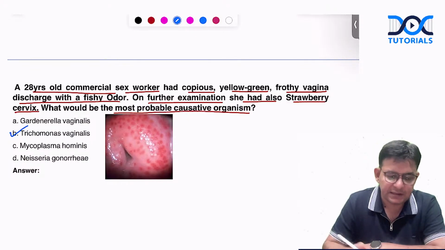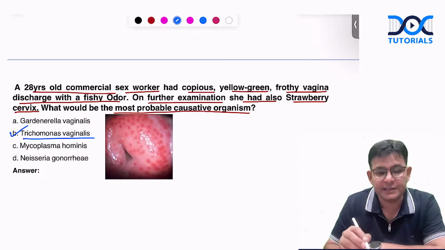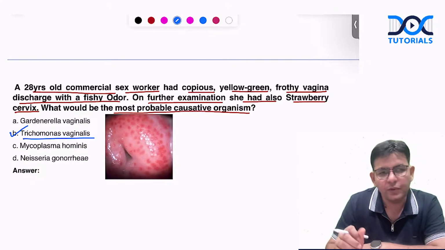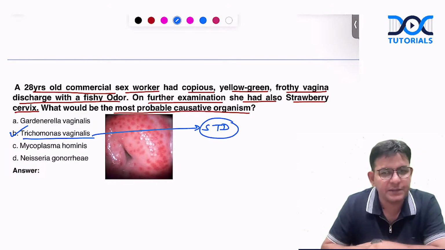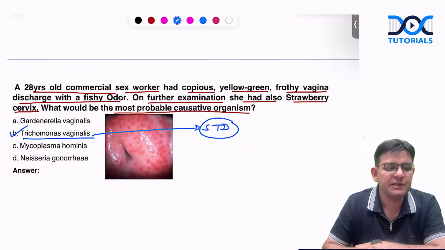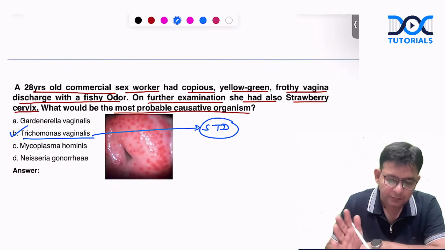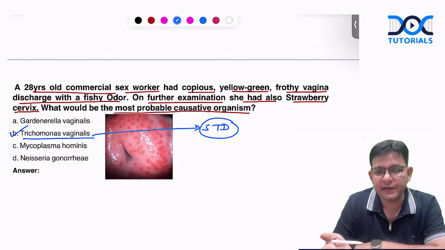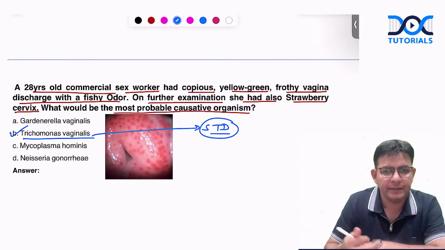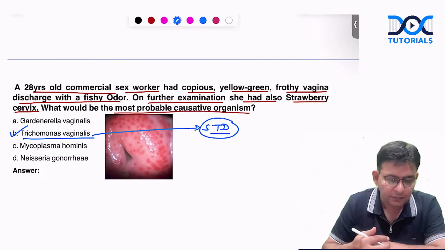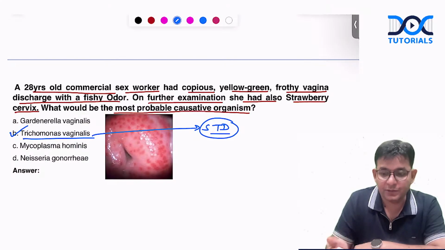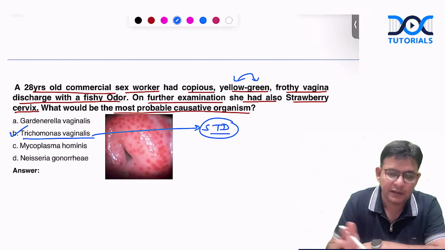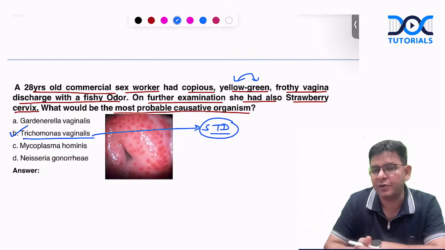Trichomonas vaginalis leads to trichomoniasis, and this trichomoniasis is a sexually transmitted disease. The question which came in your exam is that the partner also needs to be treated, and that's why we call it an STD. Metronidazole is to be given. Is it always a greenish discharge? It can be grayish white also. Once they have given the grayish white discharge, that is also trichomoniasis.